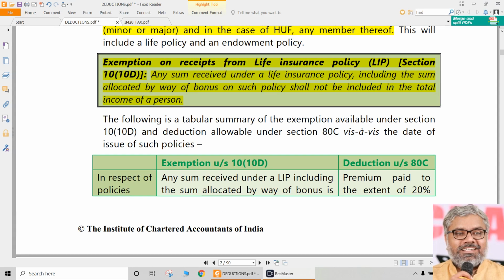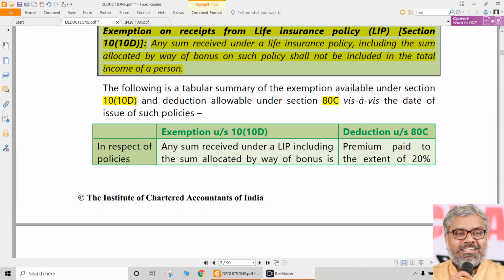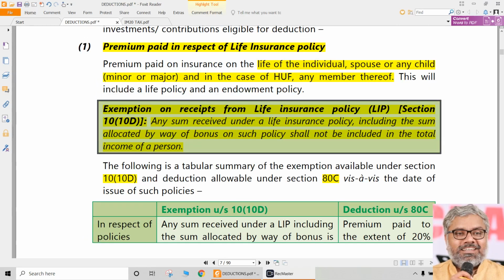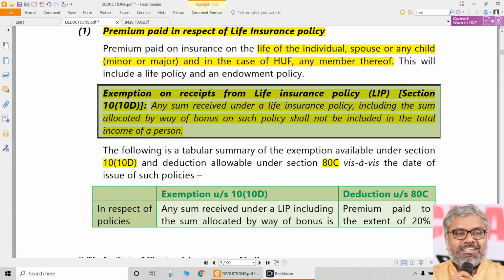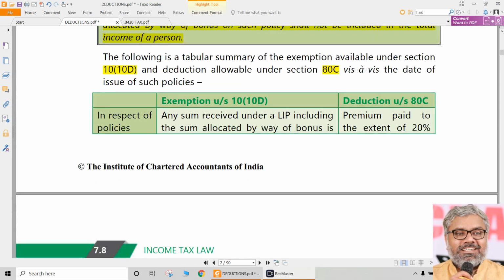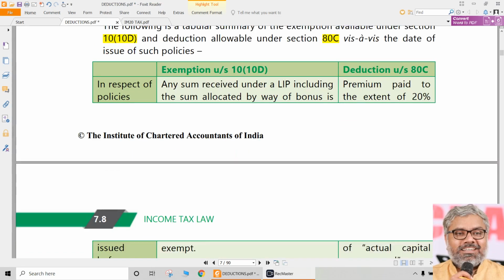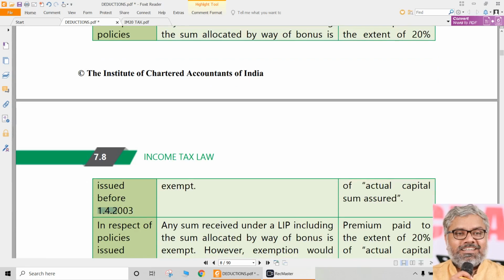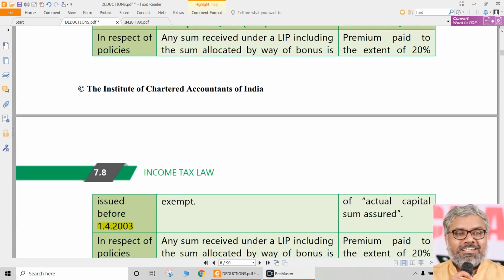The following table will summarize both 10(10D) and 80C, which are subject to similar conditions. What conditions are there, what types of restrictions are there in order to claim the exemption under 10(10D) or a deduction under 80C? We should identify and definitely remember them. Let us look at the first category: policies issued before 1/4/2003. You should remember that date. You may think it is long back, but policies are normally taken for 25 years, 20 years also, so it is not that long as far as life insurance is concerned.